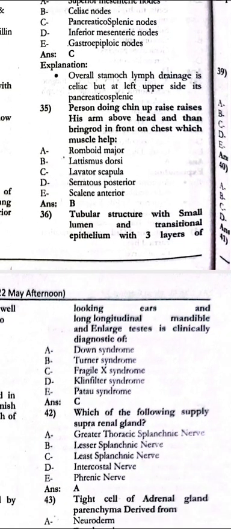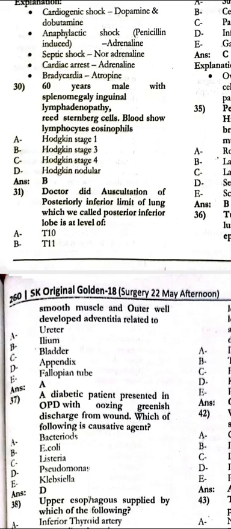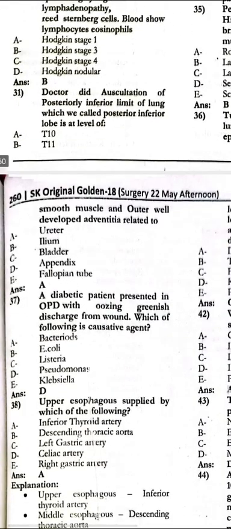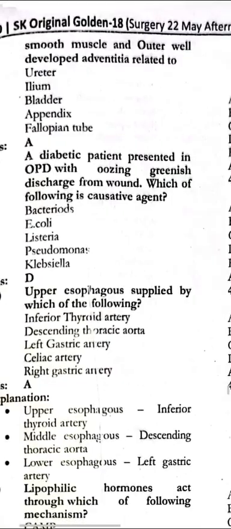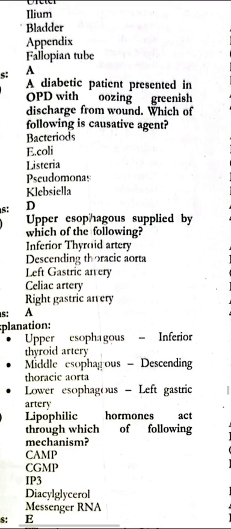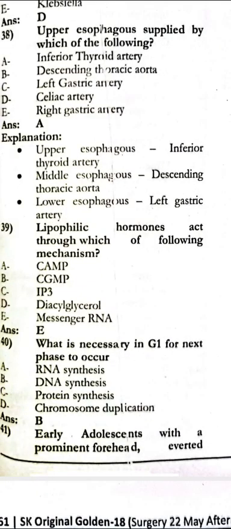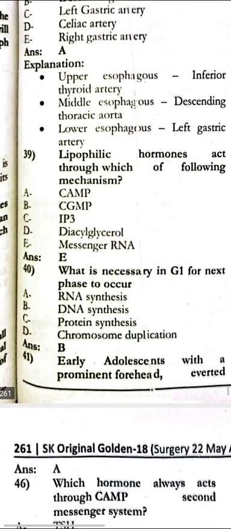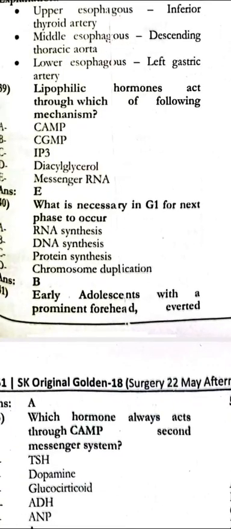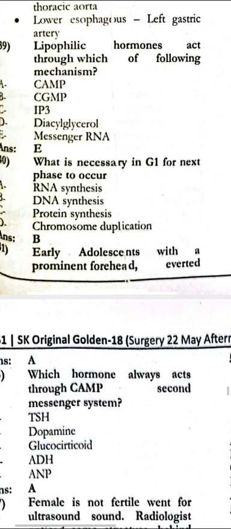The tubular structure with the small lumen and the transitional epithelium with the 3 layers of smooth muscle and the outer wall developed adventitia is related to the ureter. The patient presents to the OPD with greenish ooze discharge from the wound, that is the pseudomonas. The upper esophagus is supplied by which of the following? That is the inferior thyroid artery. Next, the lipophilic hormones act through which of the following mechanisms? That is messenger RNA, which is necessary in the G1 for the next phase to occur. That is the DNA synthesis.